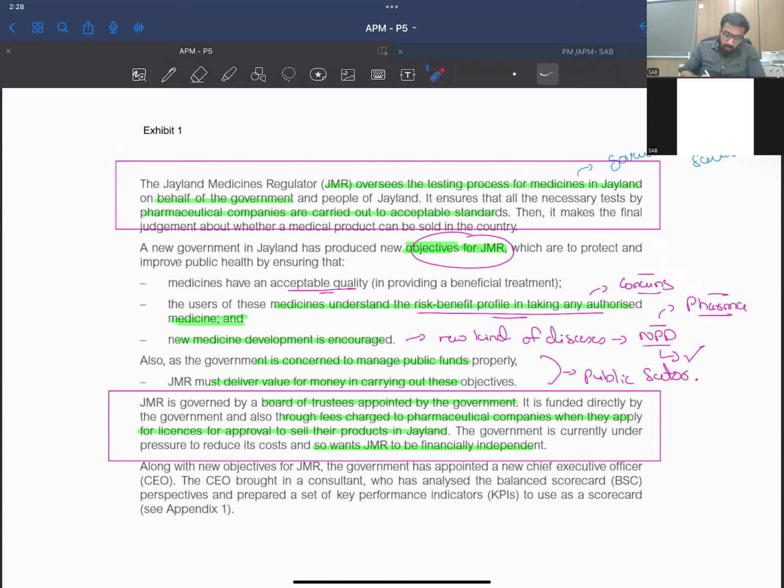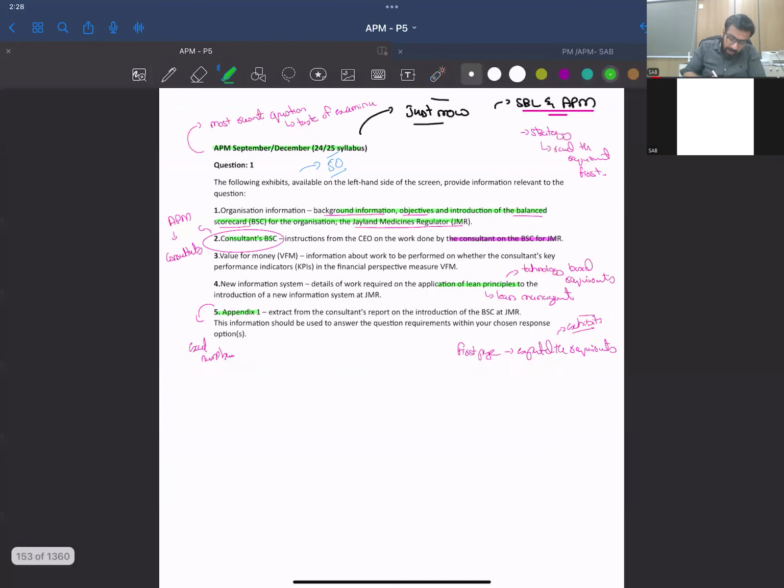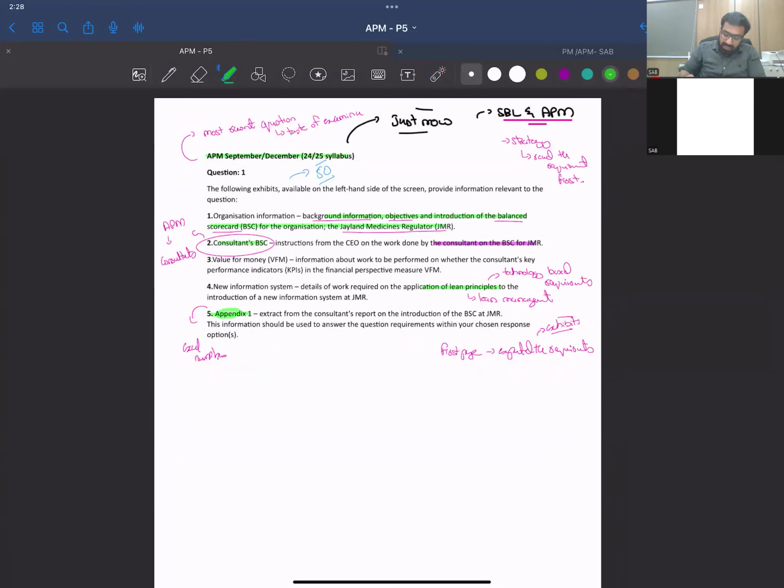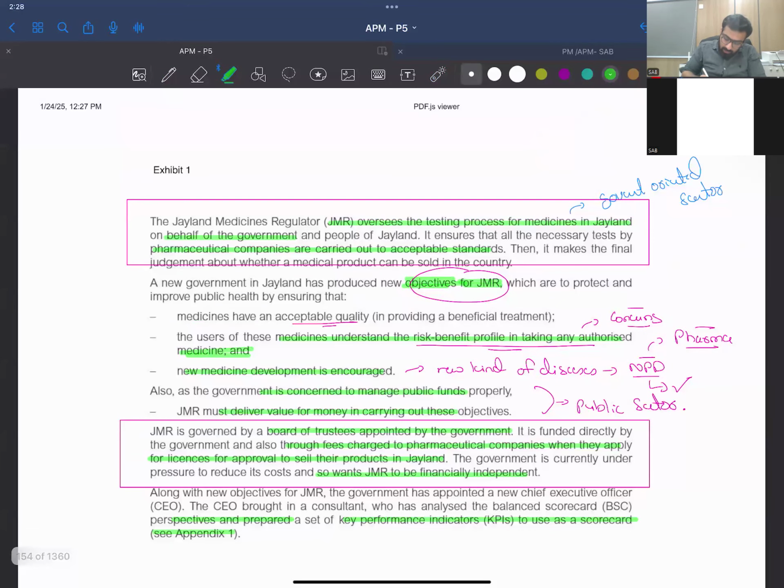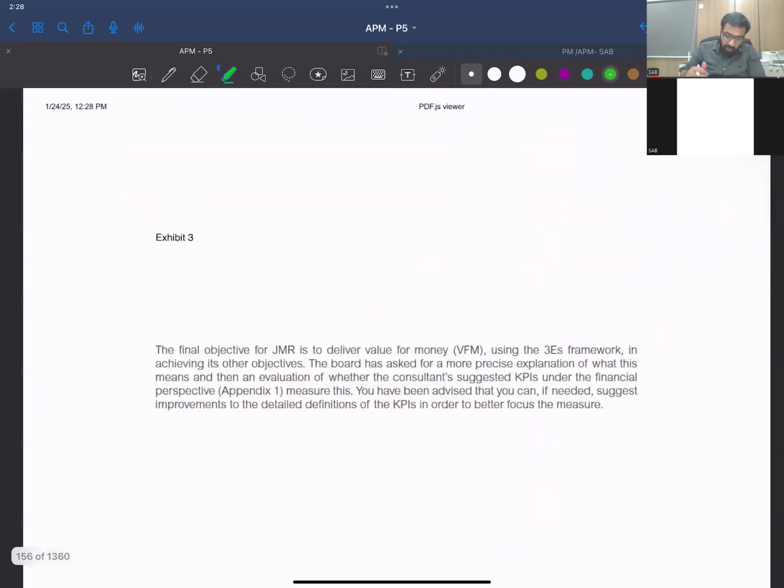Now, along with new objectives of JMR, the government has appointed a new CEO. The CEO brought in a consultant who has analyzed the balanced scorecard perspectives and has prepared a set of KPIs using Appendix 1 as a scorecard. So I guess there was Appendix 1, so why not? We should see what this new consultant has analyzed before going anywhere.